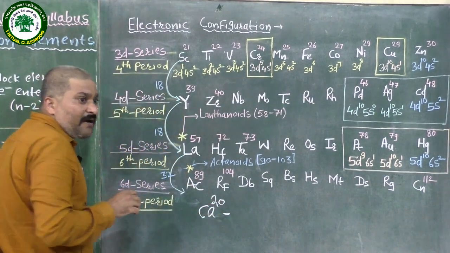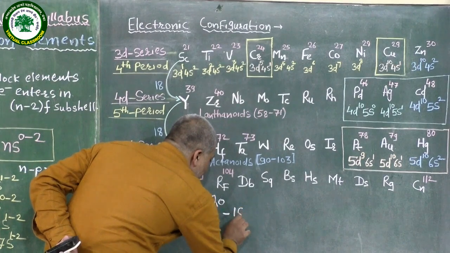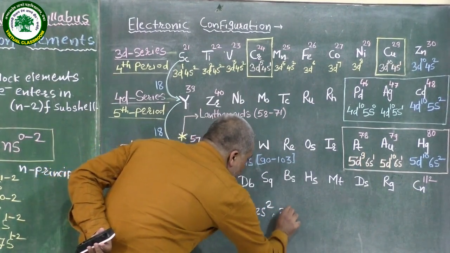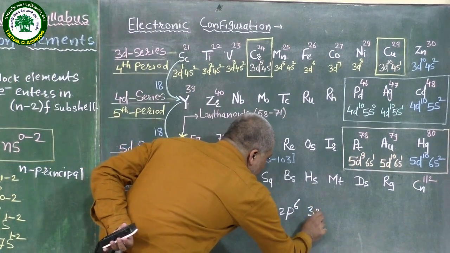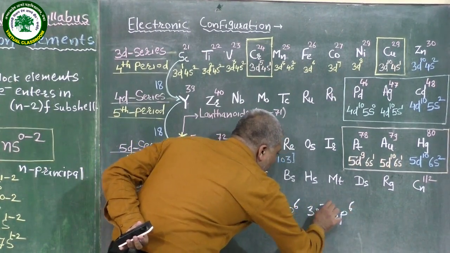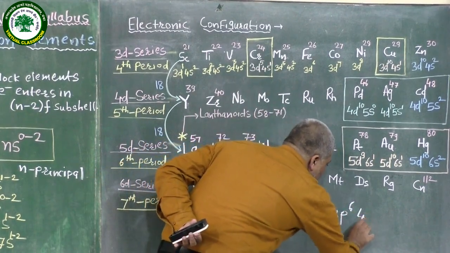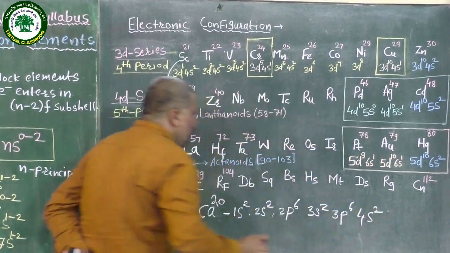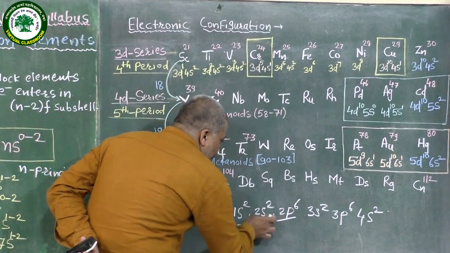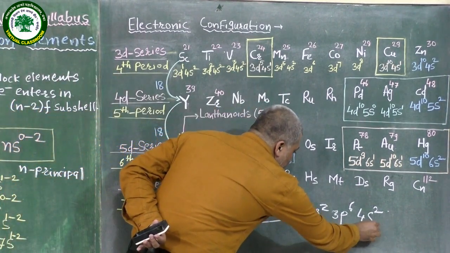Its electronic configuration is 1s2, 2s2, 2p6, 3s2, 3p6 and 4s2.